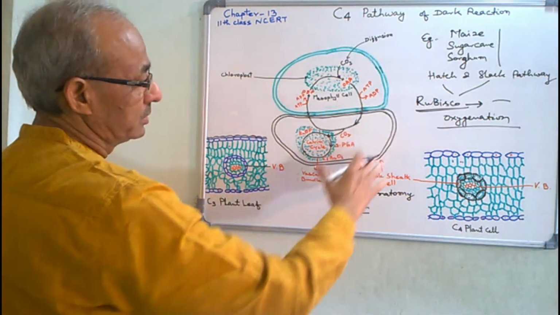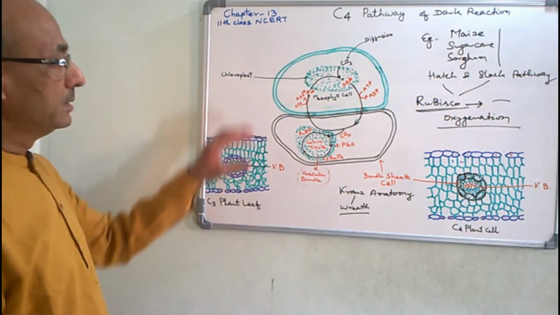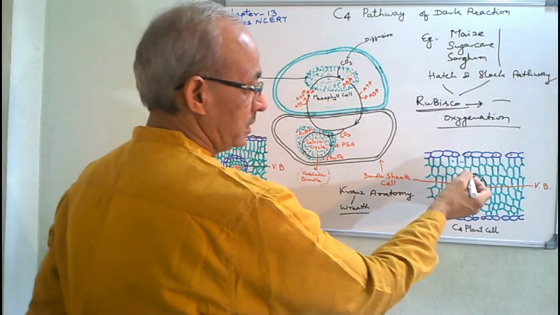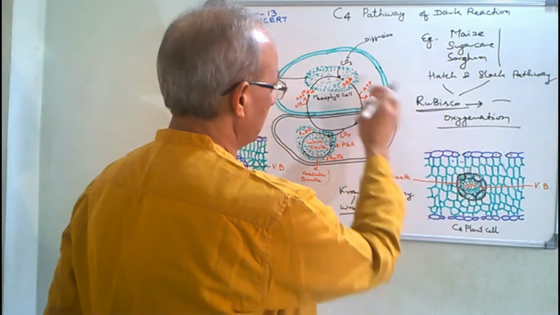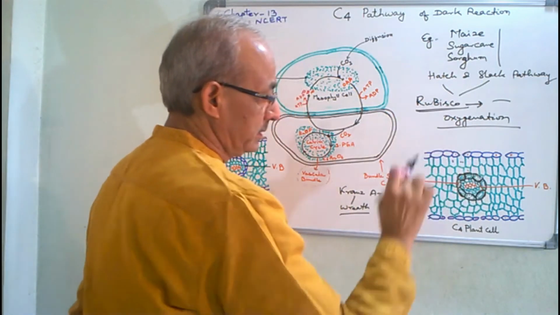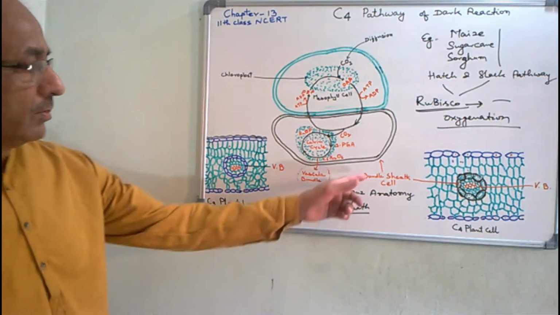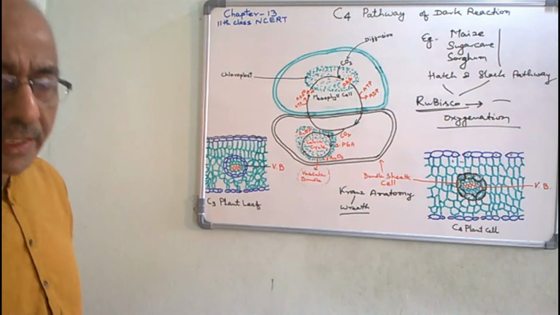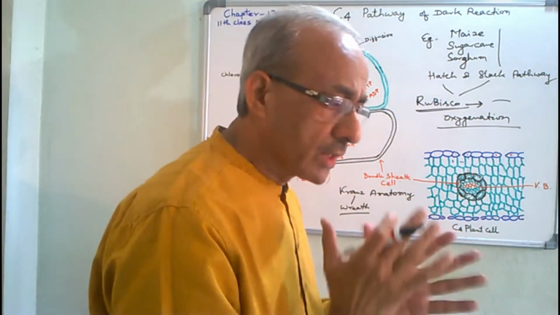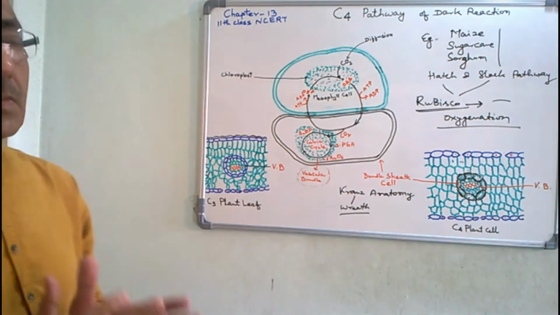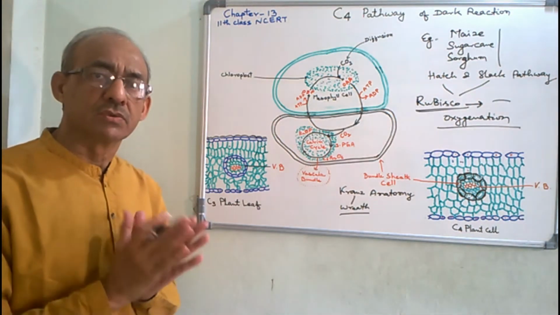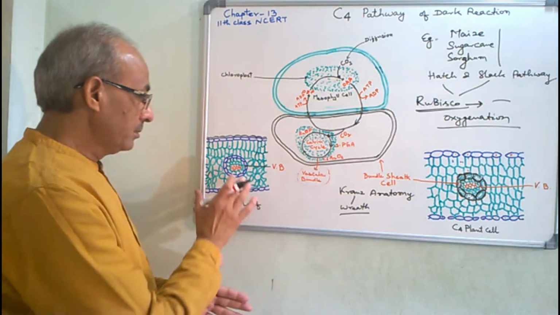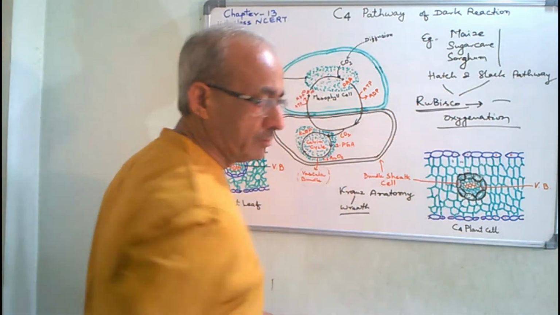Just you see this diagram. This is a single mesophyll cell. Suppose we have drawn separately this cell here, and this is the adjacent bundle sheath cell. And by this diagram, we will understand the actual biochemical reactions to fix the carbon dioxide to synthesize the carbohydrate in Calvin cycle.